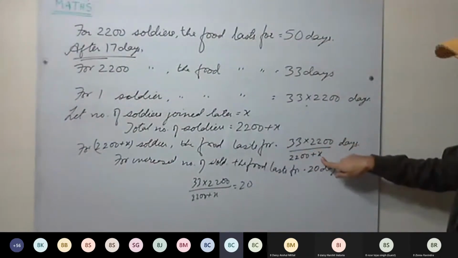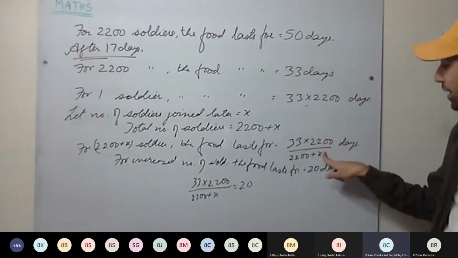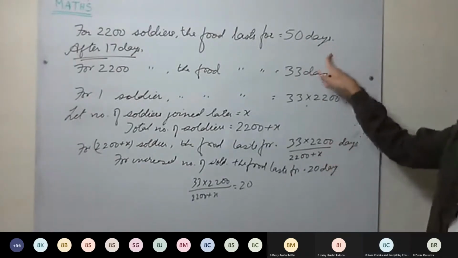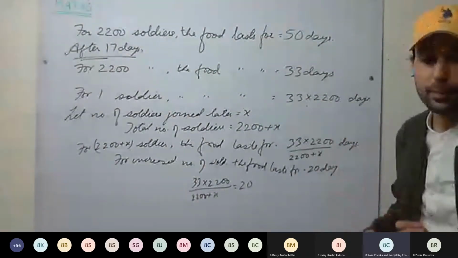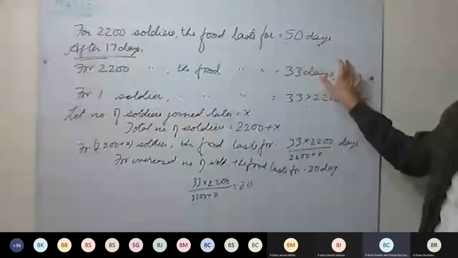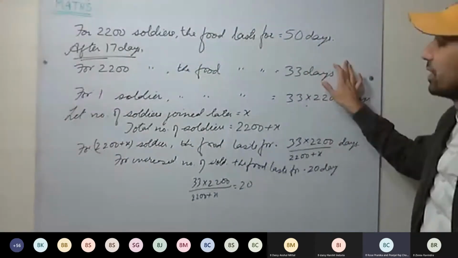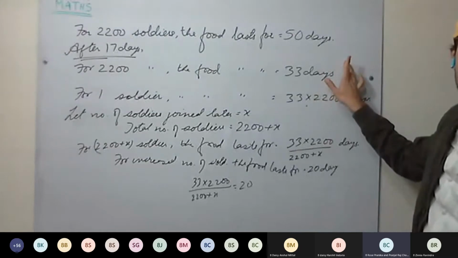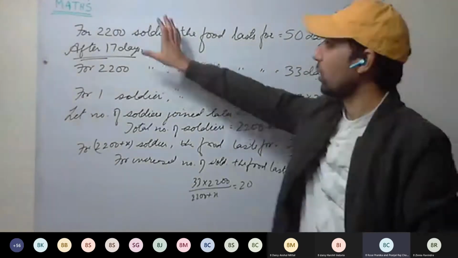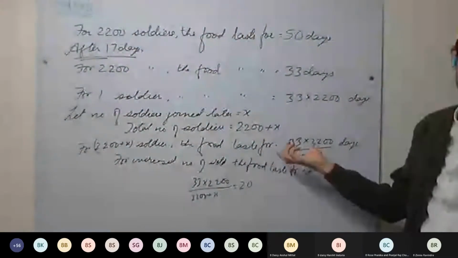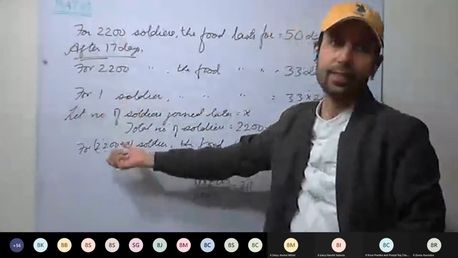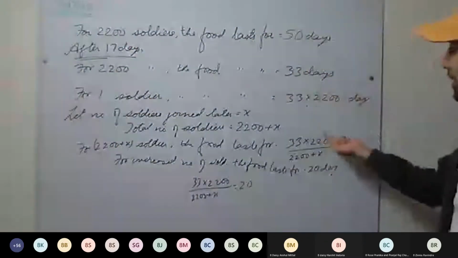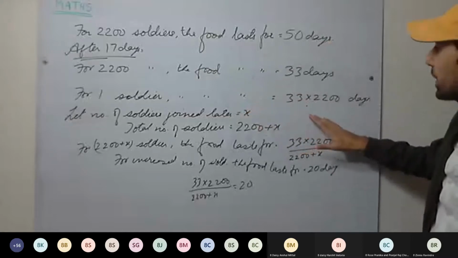The number of soldiers ahead and the days behind, then how can we do that? Yes, that way as well. Number of soldiers here, number of days there, that way you can do it as well. You are saying the days on this side and the number of soldiers on this side? Yes, sir, that's one way as well. But mainly we take independent numbers on this side and dependent on this side. That is one of the methods as well.